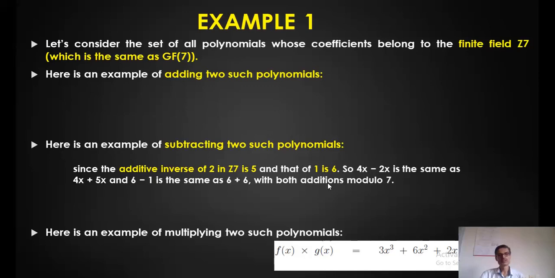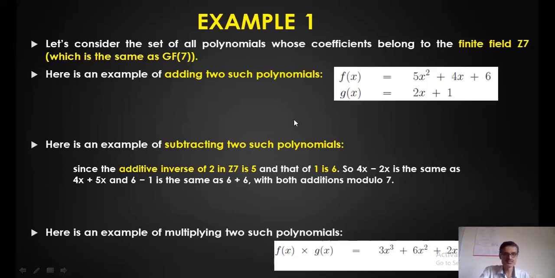Now I'll start with the example for Z7. This is the arithmetic operation under Zp. So as a finite field I consider Z7, which is also a Galois field of 7. Adding two polynomials in this case is done as follows. I take an example, say f of x and g of x. How do we add these? The coefficients should not be 7 or more than 7, so we have to reduce them, right? So how do we do that?